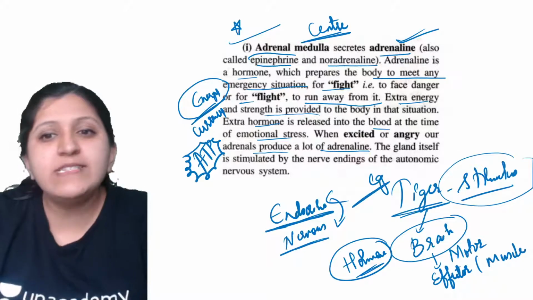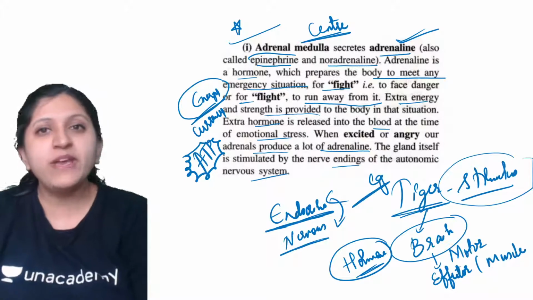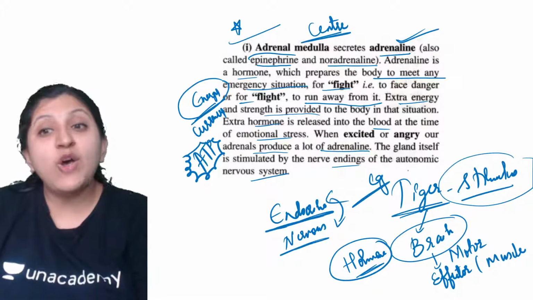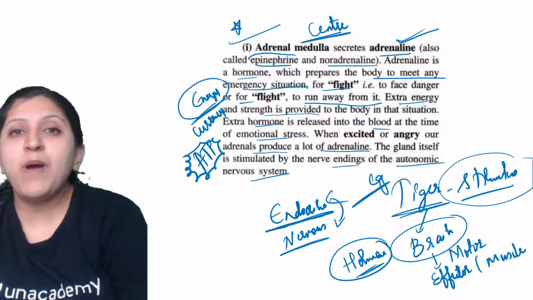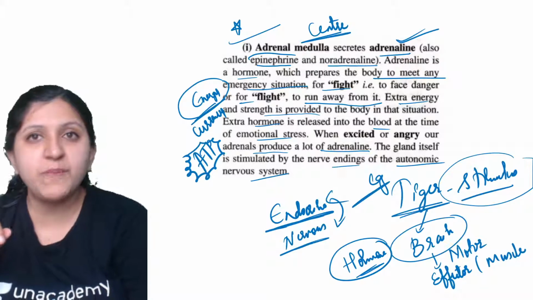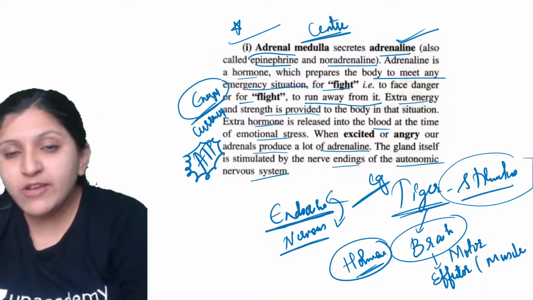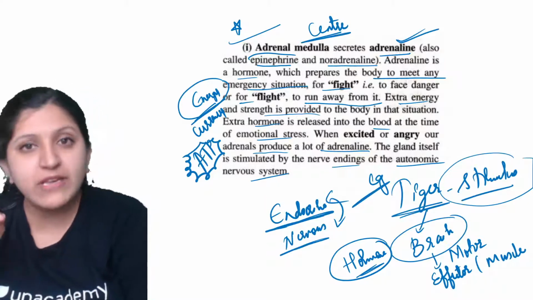The gland itself is stimulated by the nerve endings of the autonomic nervous system. When you study the peripheral nervous system in your nervous system chapter, the peripheral nervous system is divided into the autonomic nervous system and the somatic nervous system.